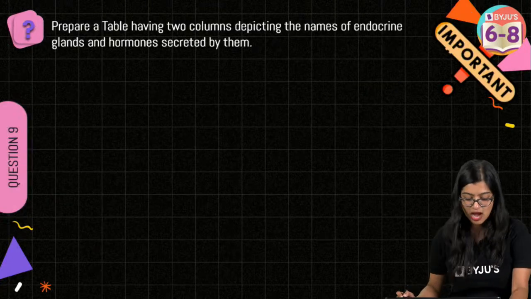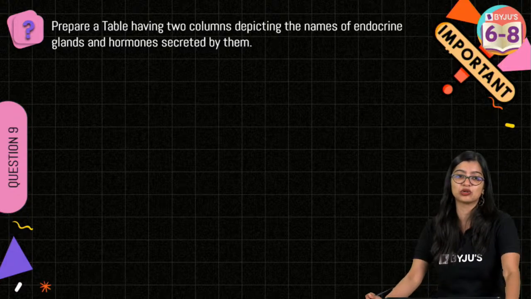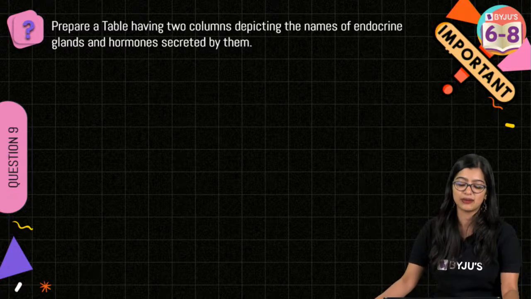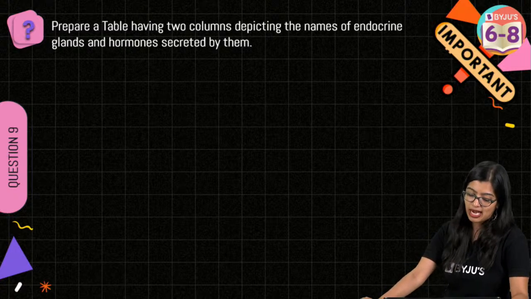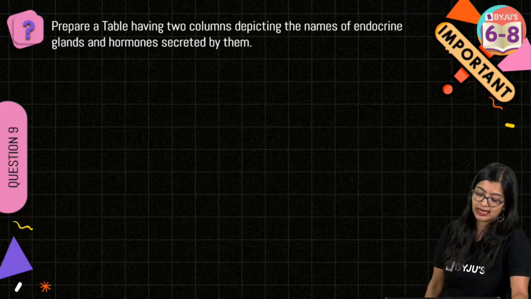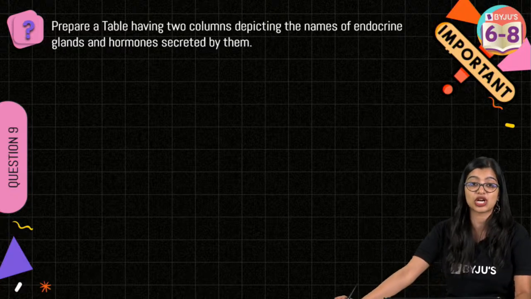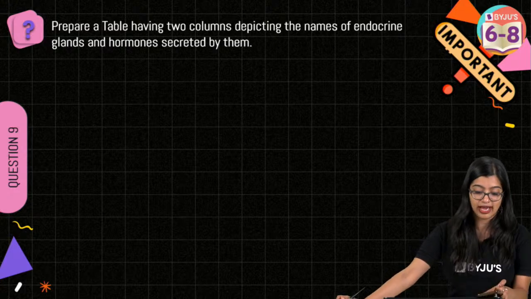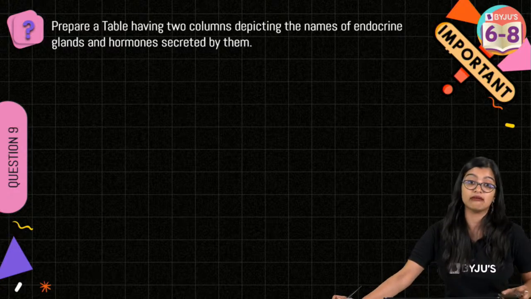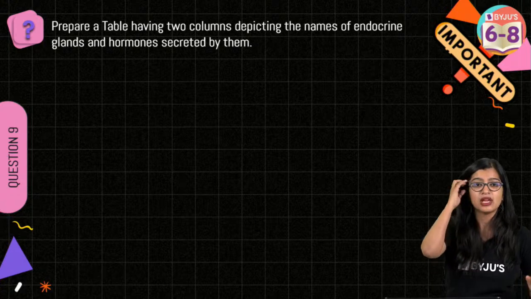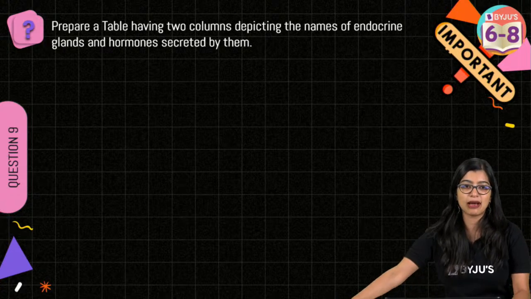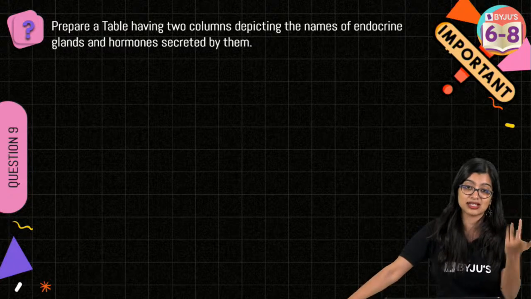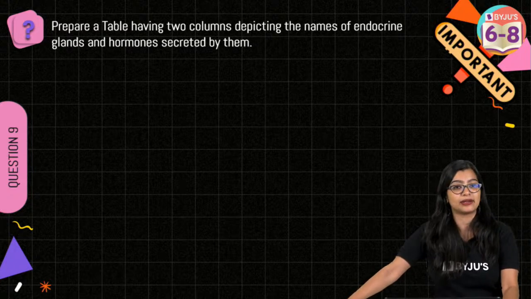Yes? So now moving on to question number 9. Last 2 questions and then fatafat we will wind up Menti. By 9:30 we will be done. Prepare a table having 2 columns depicting endocrine glands and the hormones which are secreted by them. Yes, Poonam, you can definitely ask me your doubt. If I've missed your doubt earlier, I'm sorry, but you can send it. Archana's like, ma'am, thyroid gland, thyroxine. Yes, we did this very recently and chances of this question coming are also very high.